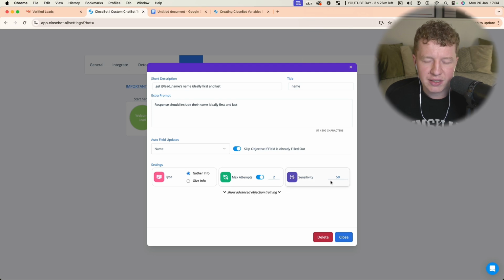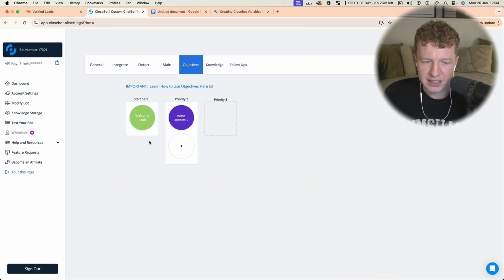And then we come to sensitivity. I tend to leave this at default 50. This is basically how sensitive you want your bot to be to gain this information. So obviously we're only asking for the name, but if this was slightly more sensitive information that we were trying to ask, we may want to put this down to like a 25. I'm going to leave it at 50, and I'm going to click close, and then I'm going to click save in a minute, but I'm going to go ahead and gather my next one.